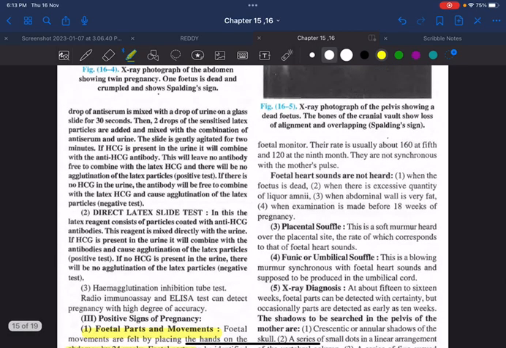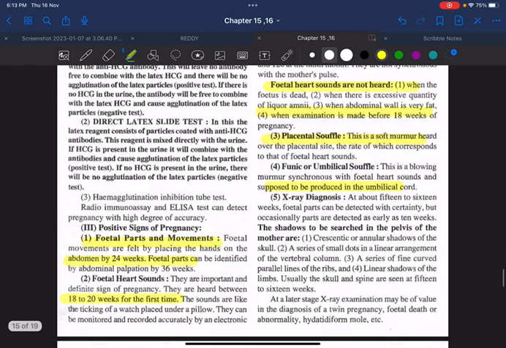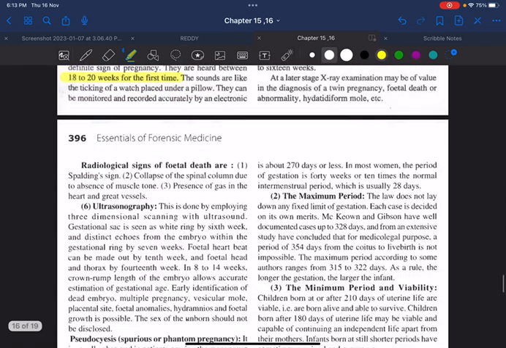Suppose the fetal heart sounds are not heard, what does it mean? The fetus may be dead, there may be excessive liquor, the abdominal wall may be very thick, or we have done the examination before 18 weeks. Only at 18 to 20 weeks can we hear the heart sound using a normal stethoscope. Placental shuffle is a soft murmur heard over the placental site. Umbilical shuffle is the blood flow in the umbilical cord. And next is ultrasonography.